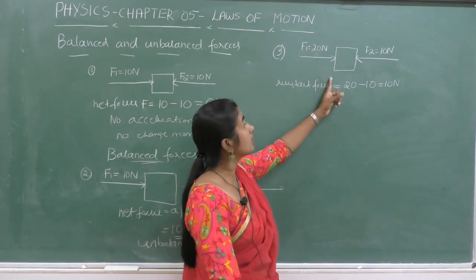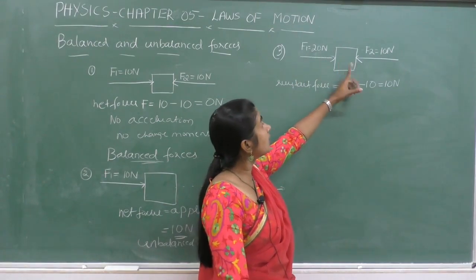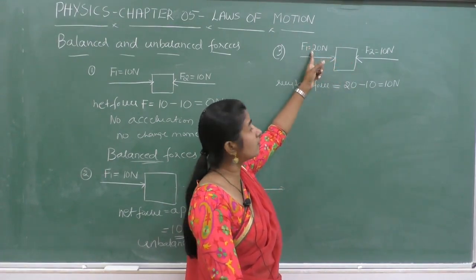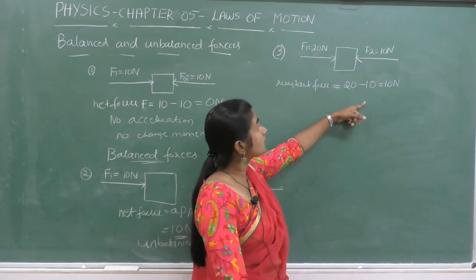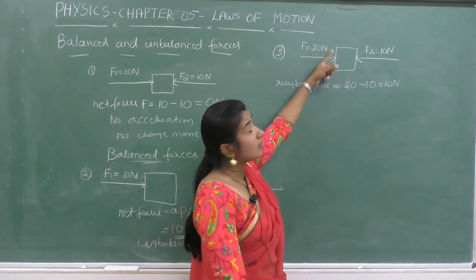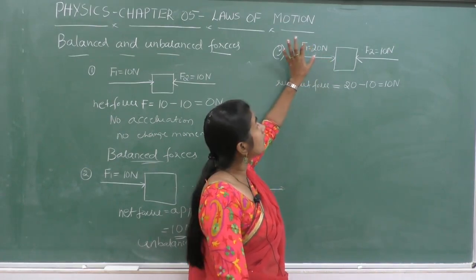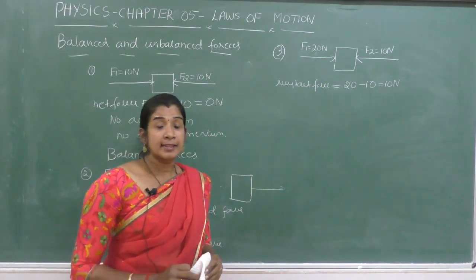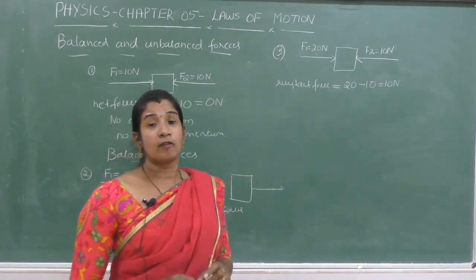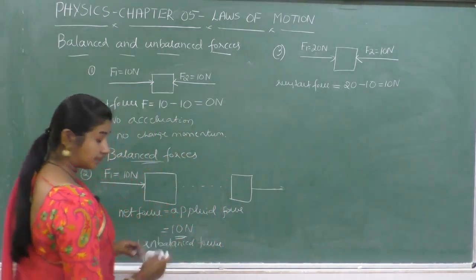In this case, we have to note that the body always moves in the direction of the greater force. If there is an unbalanced force, then the body always moves in the direction of the greater force. Thus, it is clear that unbalanced force produces motion in the body.